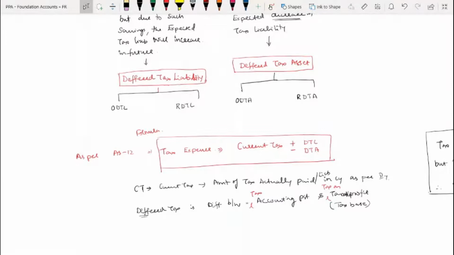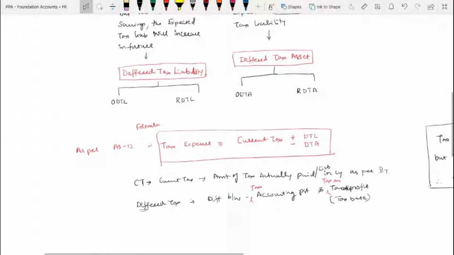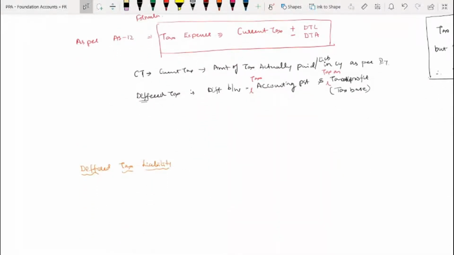So the tax expense formula is current tax, that is, as per income tax what you paid, plus or minus deferred tax asset or deferred tax liability, because we have to pass the entry in the books of accounts. That means for accounting, the tax as per accounts only we have to book. Yes or no? In that split, payment is as per current tax, but accounting is as per accounting profit. That's why the formula is tax expense equals current tax plus or minus deferred tax liability or deferred tax asset. Got it? Kishan, are you fine with this?